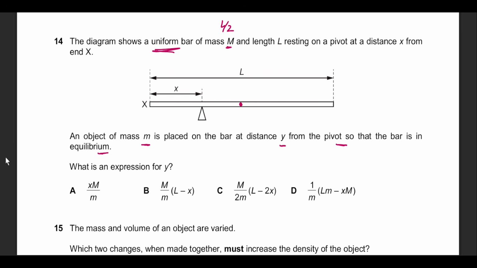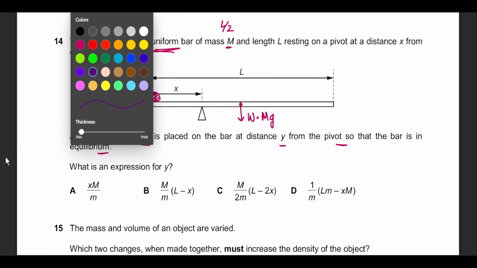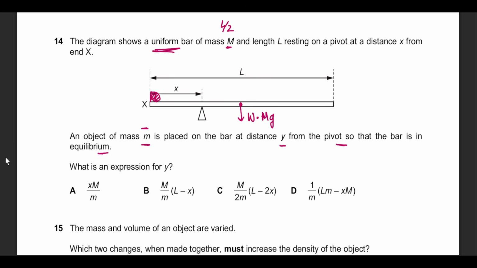If the bar is in equilibrium, clockwise and anti-clockwise moments should be equal. Now, this is the weight of the rod, which is, of course, W equals capital Mg, because we need the force. So another smaller mass, with a value m, should be placed somewhere here. Only then can we ensure that it is in equilibrium. Let's see that this is anti-clockwise and this is clockwise. Both moments should be equal to each other.